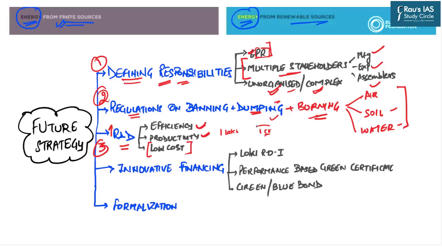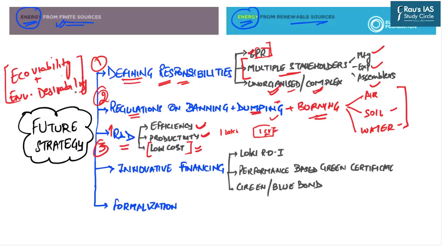But yes, this machine is very climate friendly, but still the buyers will not buy it because its cost is so high. You have raised the cost of that machine multiple times, so the buyers will not use it. So your entire objective will be defeated. That is why it is said that there should be a balance between economic viability as well as environmental desirability. These two things must be balanced, and that is why efficiency and productivity are one component, and low cost is another component.